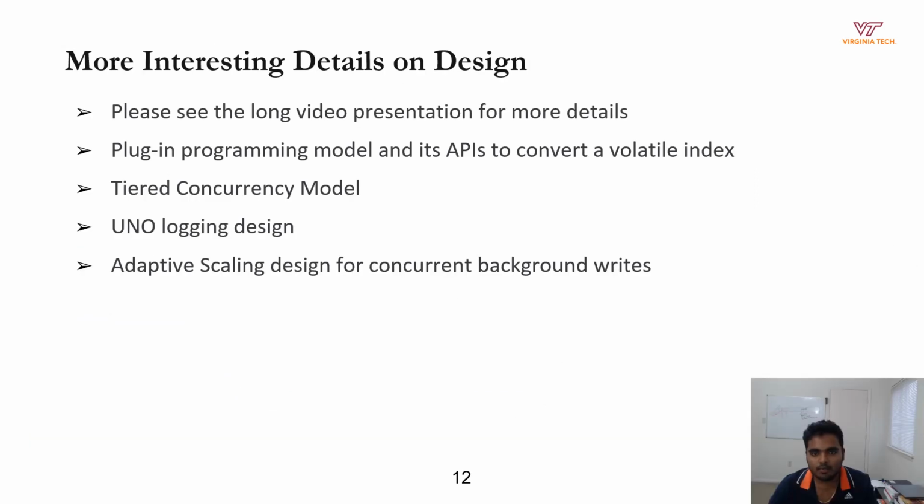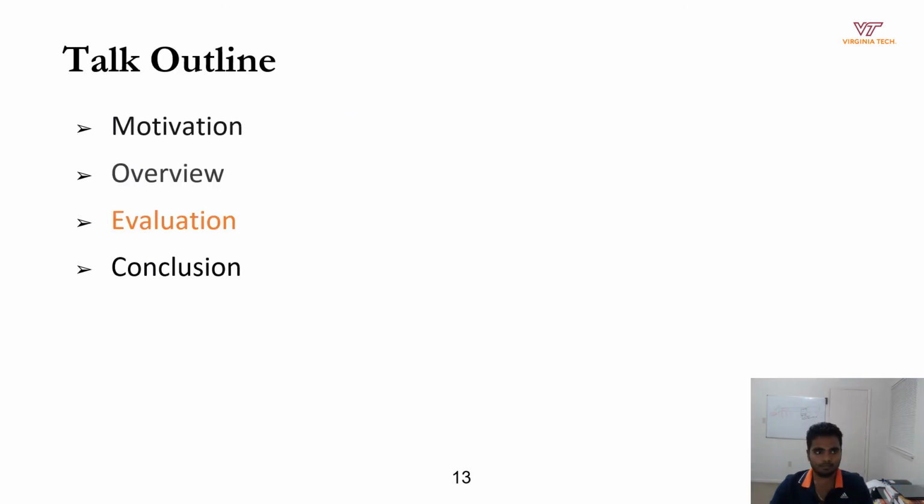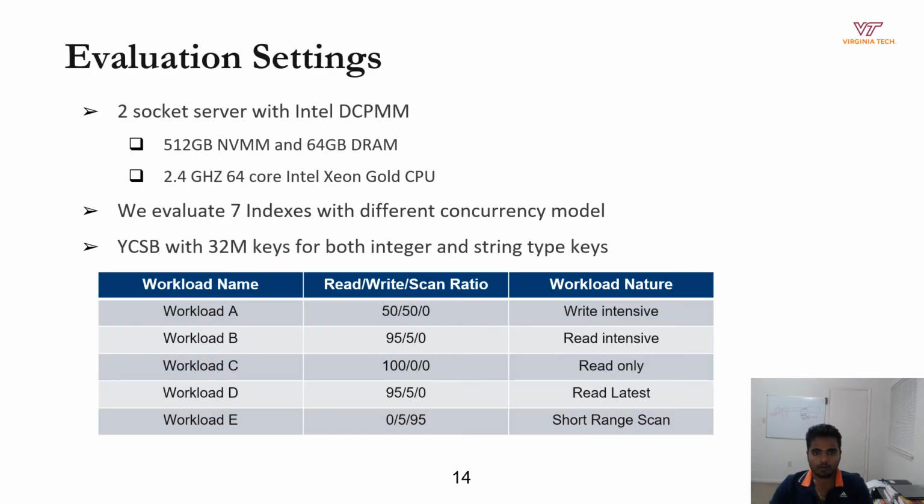Due to interest of time, I presented only the overview of the TIPS architecture. For more design details, please refer to our long video presentation. For our evaluation, we use a 2-socket Intel server equipped with real non-volatile main memory. For all our evaluation, we use YCSB workloads with 32 million keys.